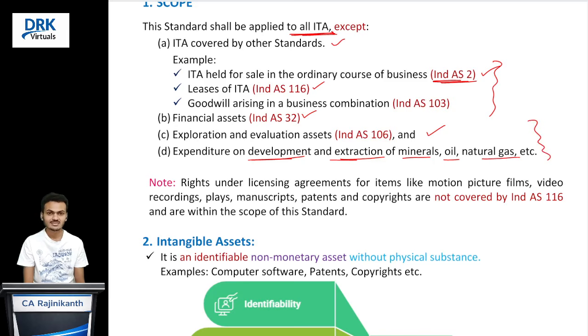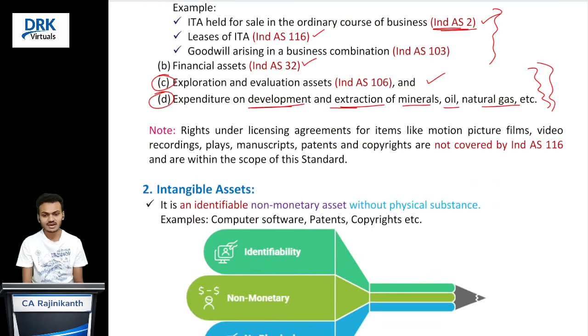But note that if any intangible asset that is covered by this standard is used for point C and point D, I can say that for a mining business, that intangible asset is covered by Ind AS 38 only, not covered by these standards. Clear? And one more thing, any rights granted under licensing agreements for items like motion picture films, video recordings, plays, manuscripts, patents and copyrights are covered by Ind AS 38 only. They are not covered by Ind AS 116 Leases.